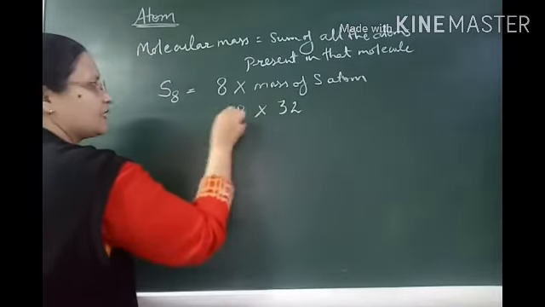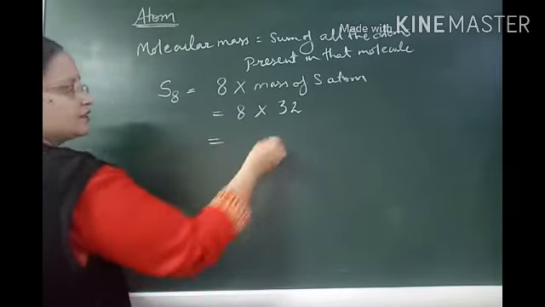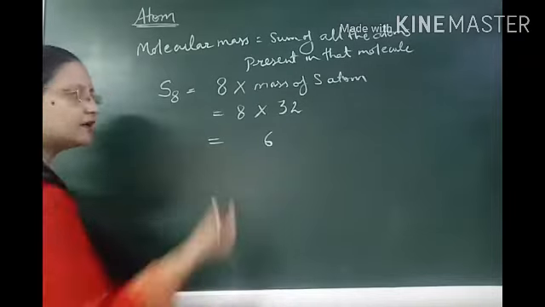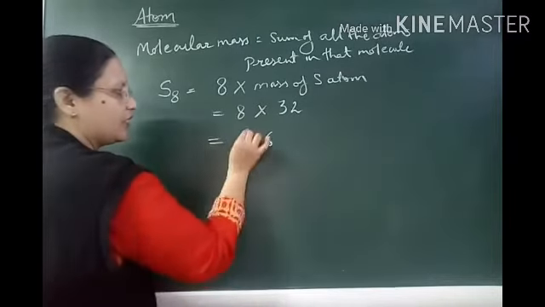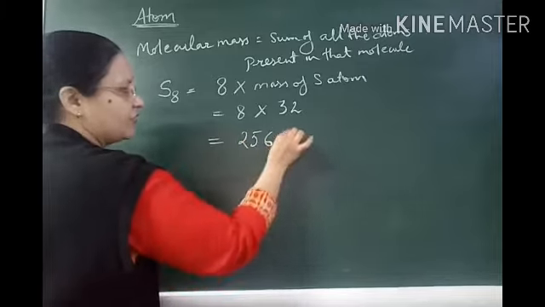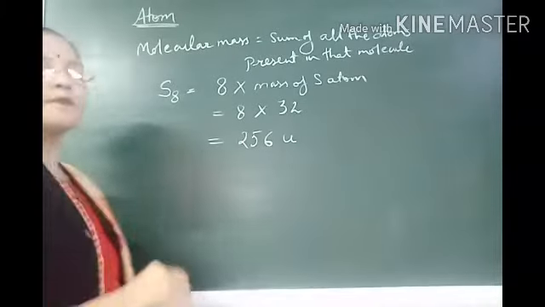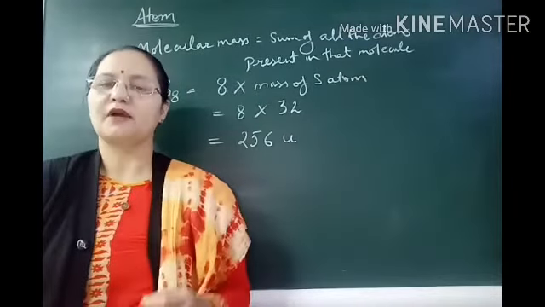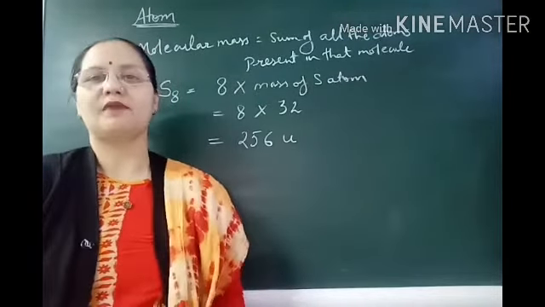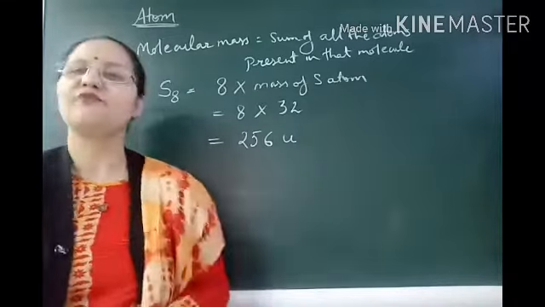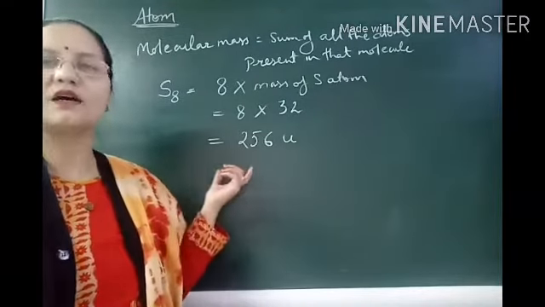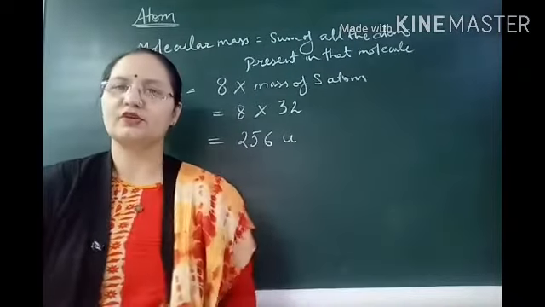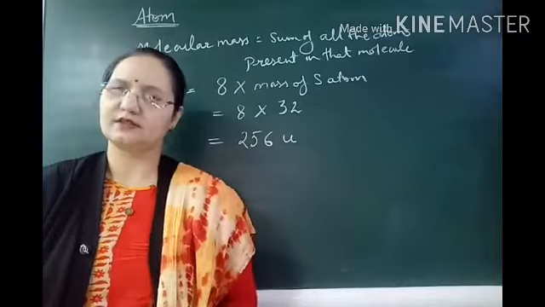So 8 multiplied by 32: 8 twos are 16 and 8 threes are 24, that is 256 unified mass. Previously it was written in AMU, atomic mass unit, but nowadays we use unified mass, and small u is the symbol for it. So this is the molecular mass of S8. Note it down, then we will do some more examples.